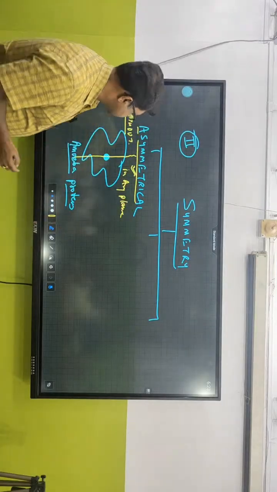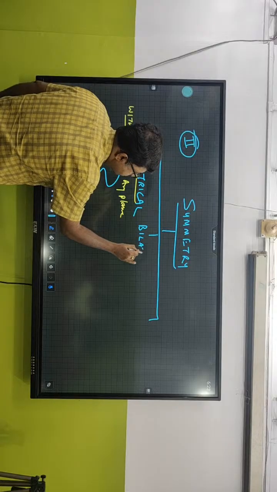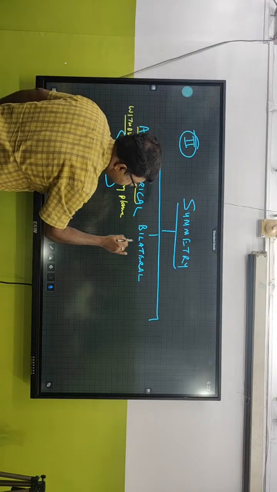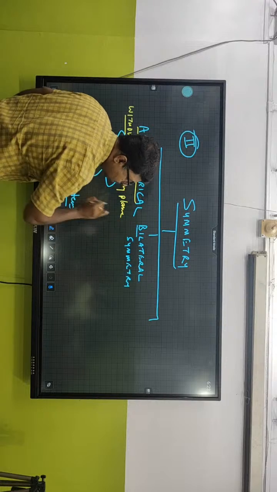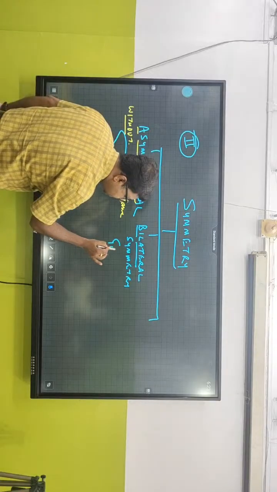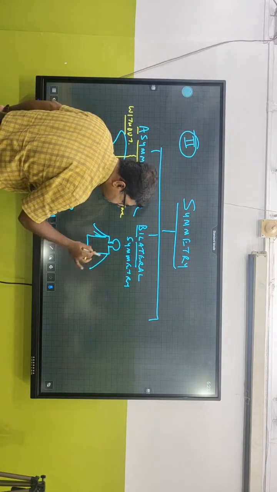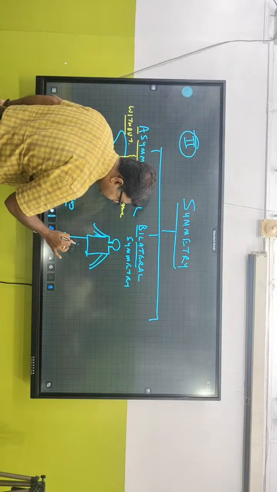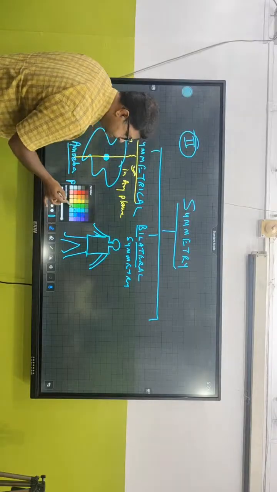The second type is what? After asymmetrical, they are bilateral symmetrical. Very good. They show bilateral symmetry. What is the meaning of bilateral? Bi is what? Two. Lateral means what? So say this is an organism, this is a human being.